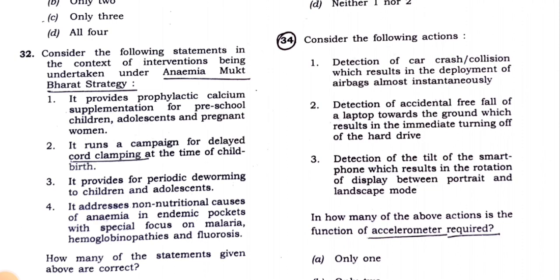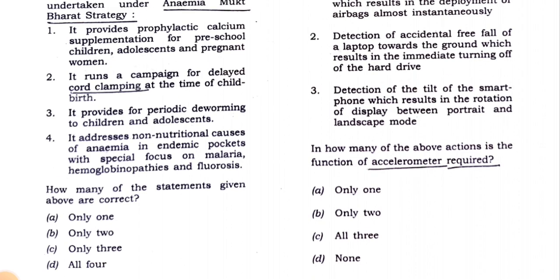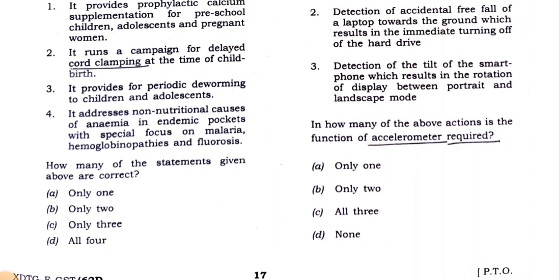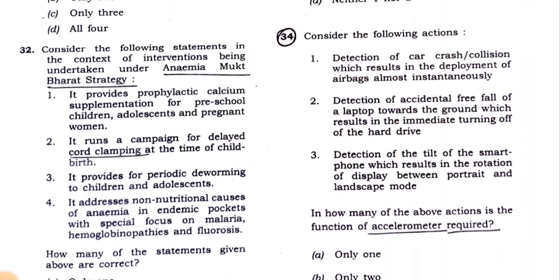Detection of accidental free fall of a laptop towards the ground, which results in the immediate turning off of the hard drive. Detection of the tilt of the smartphone, which results in the rotation of display between portrait and landscape mode. In how many of the above actions is the function of accelerometer required? So the answer to this will be all the three. C option will be correct.